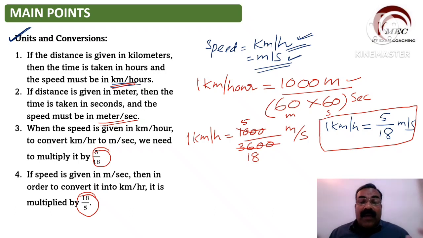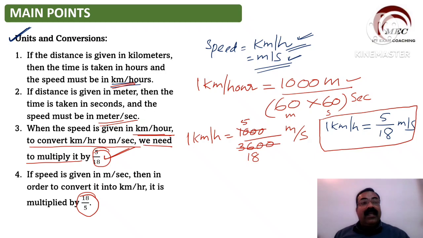1 kilometer per hour converted into meter per second will be equal to 5 by 18. So that is the value given here. When the speed is given in kilometer per hour, to convert it into meter per second, we need to multiply by 5 by 18. Now I'll tell you how to do this. 1 kilometer per hour is equal to 5 by 18 meter per second.